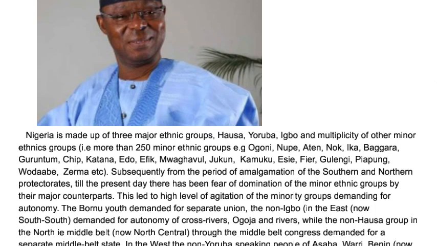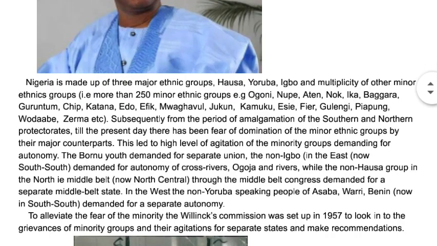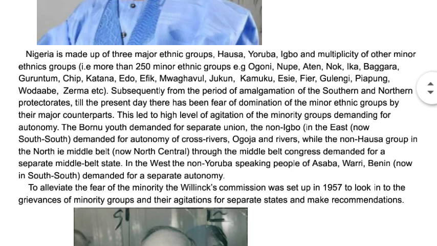We have Katab, we have Edo people, we have Efik people, we have Jukun people, we have Kamuku people, we have Gulengi people, and so many of them. So as a result of that, so many issues and problems have come up because everybody wants to participate in the day-to-day running of the government.